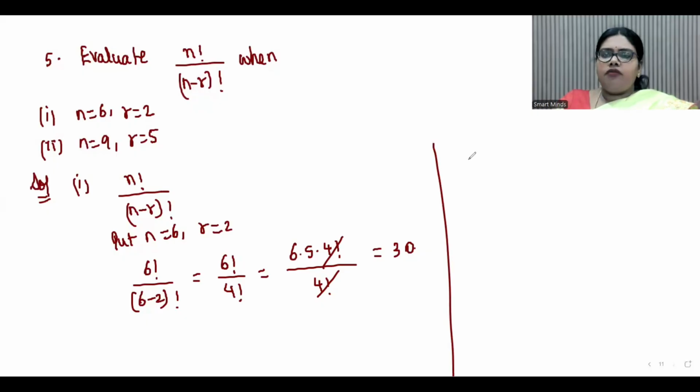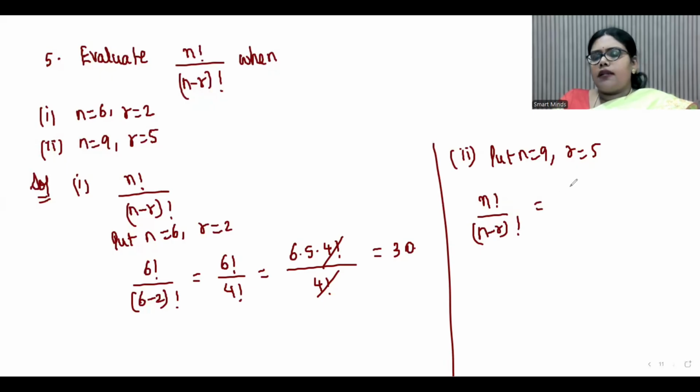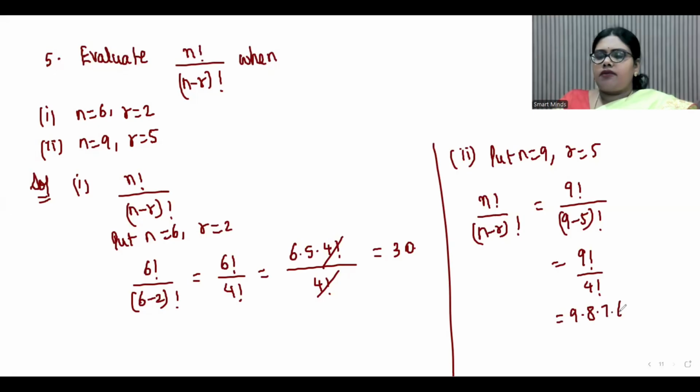Now the same way we'll do the second bit. In the second bit, put n is equal to 9 and r is equal to 5. So what is n factorial by n minus r factorial? That is 9 factorial by 9 minus 5 factorial. That is 9 factorial by 4 factorial. 9 factorial is 9 into 8 into 7 into 6 into 5 into 4 factorial by 4 factorial.